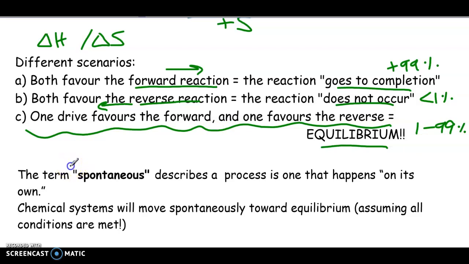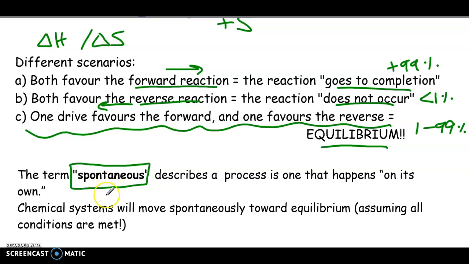And of course, just a term that you may see as you come across some of the questions here. The term spontaneous essentially means, like if it says, the following spontaneous reaction happens, that it's a reaction or a process that happens naturally on its own. So it doesn't have to be heated. We don't have to add something for it to get started. Basically, as soon as you add the reactants together, the reaction begins to proceed, okay?